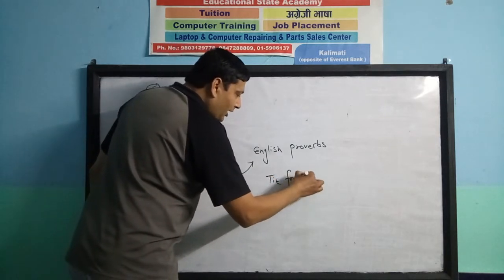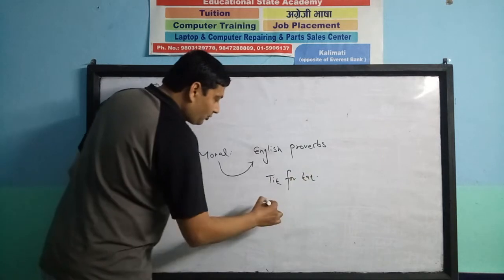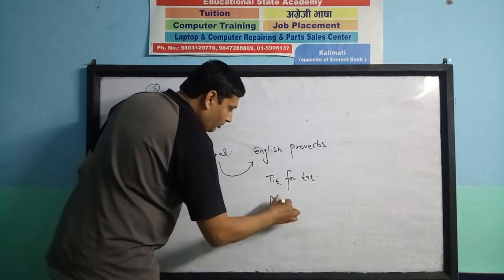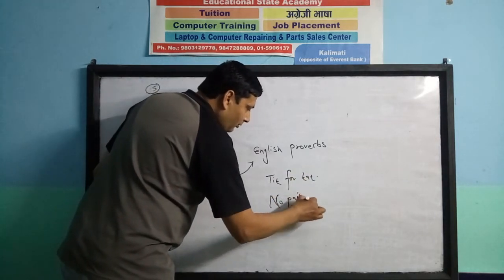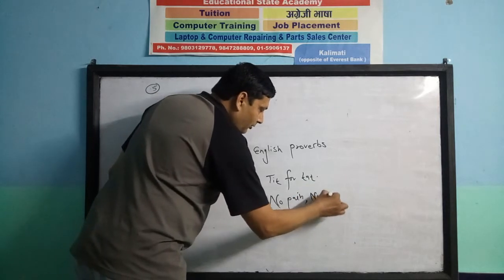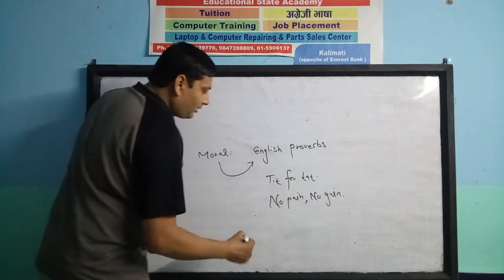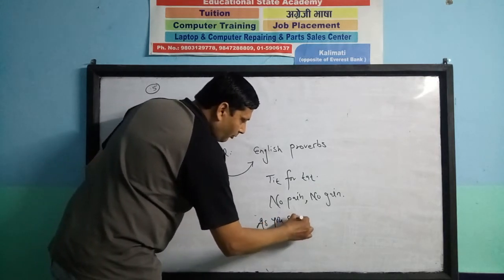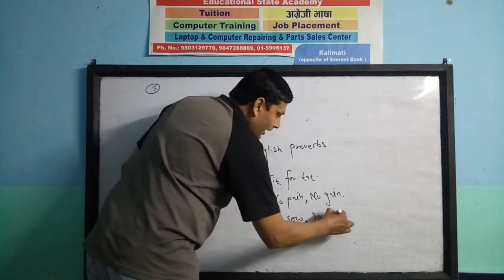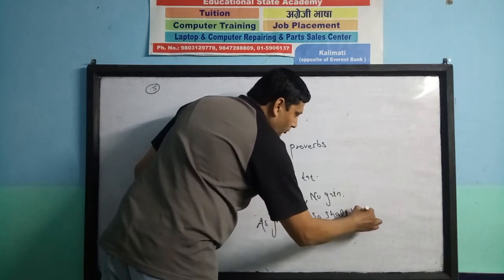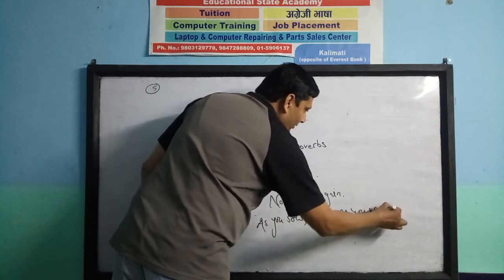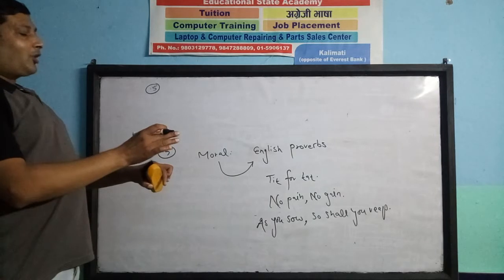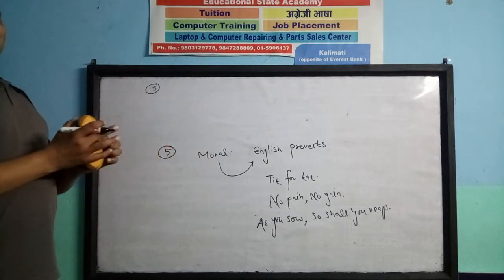Next one, no pain, no gain. Or you can write, as you sow, so shall you reap. Or some other moral according to the subject matter of the story.